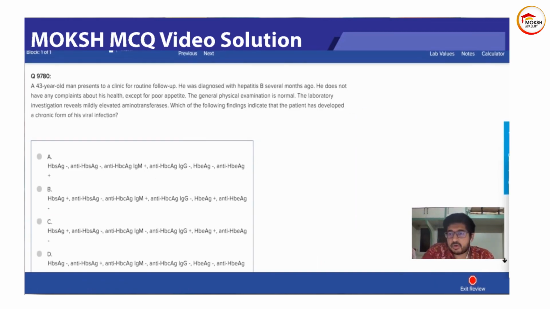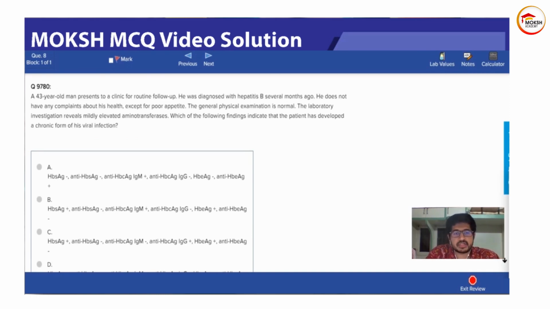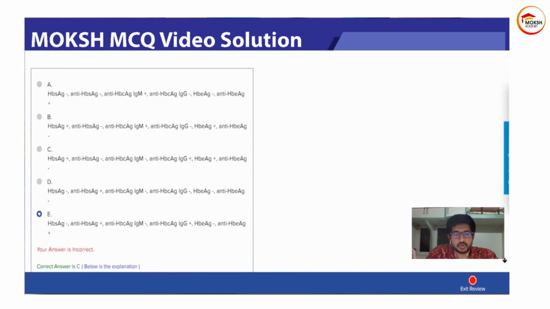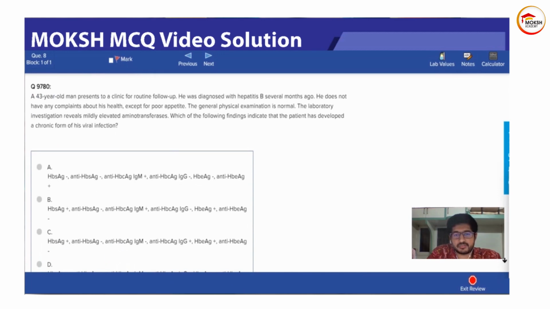So this is talking about chronic. We won't see the options right now. I don't care about the options. We'll try to solve it on our own. Okay. So now you tell me chronic infection. They are asking me about chronic form of viral infection.